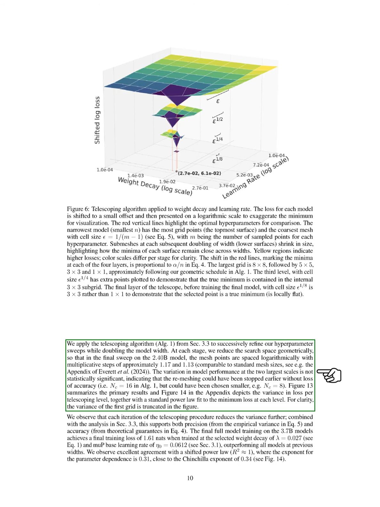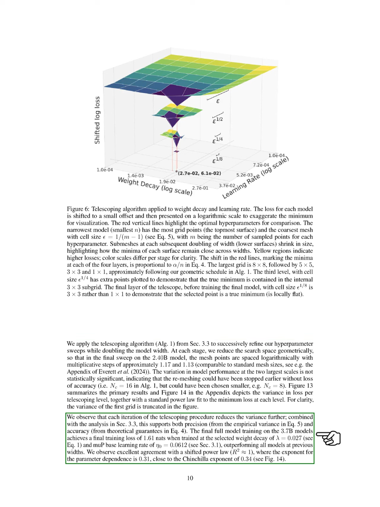We apply our telescoping algorithm to refine hyperparameter sweeps while doubling the model width, geometrically reducing the search space. The performance variation at the largest scales is not statistically significant, suggesting that we could have stopped the remeshing earlier without losing accuracy. Our results indicate that each iteration of the telescoping process reduces variance, supporting both precision and accuracy.